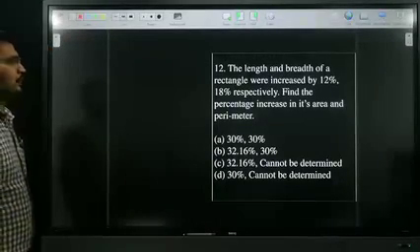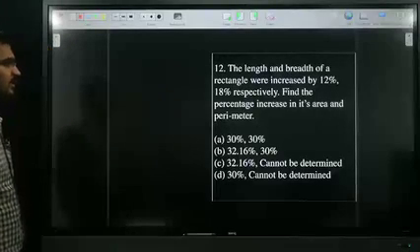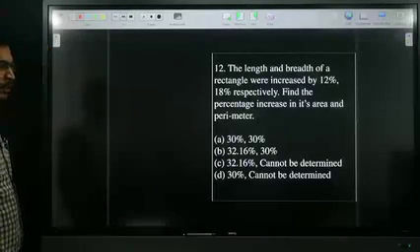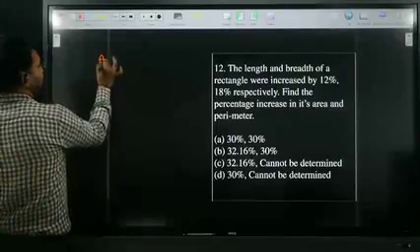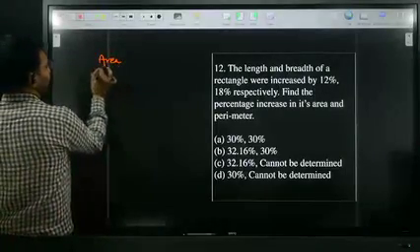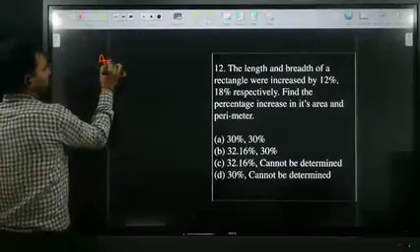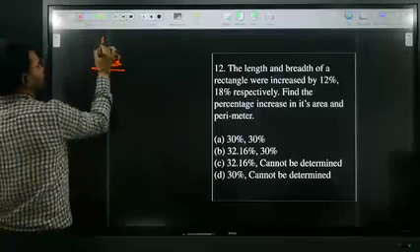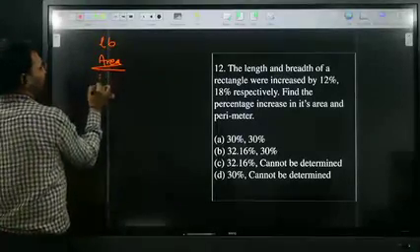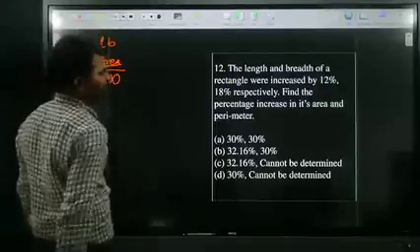The length and breadth of a rectangle were increased by 12% and 18% respectively. Find the percentage increase in its area and perimeter. Do you know rectangle? What is the rectangle area? Area of the rectangle is nothing but L into B. I don't know the area, so I assume it as 100.